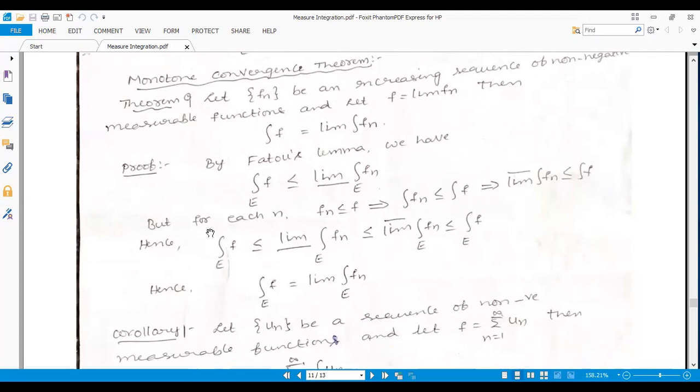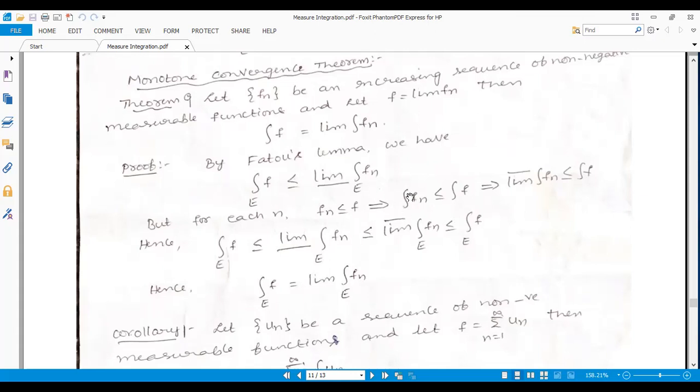Then you can prove the other part, the greater-than part. For each n, fn is less than or equal to f, so the integral of fn is less than or equal to the integral of f.